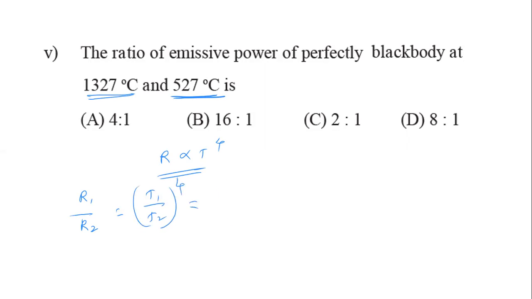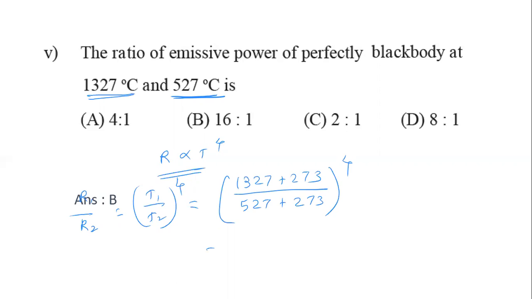So T1 is 1327 plus 273 Kelvin and T2 is 527 plus 273 Kelvin, raised to 4. This we have to solve. After solving this, we get the answer 16 is to 1. So this is the answer.